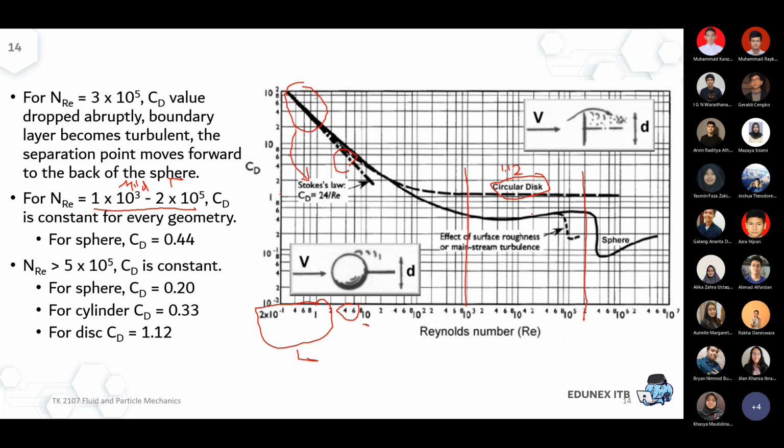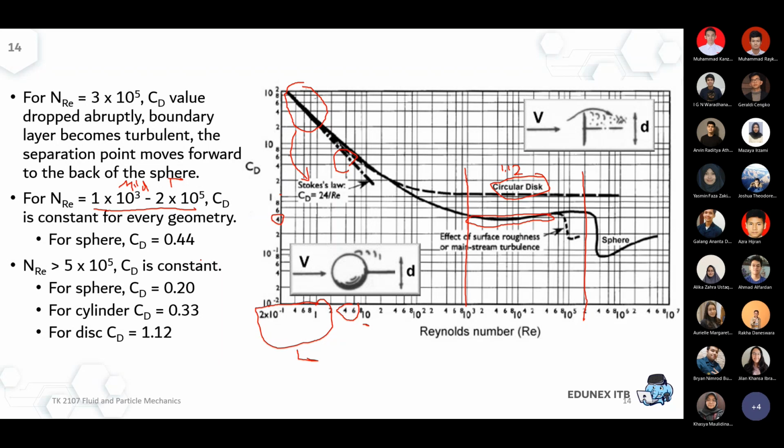But if I have a sphere, that will be somewhere in this region, and that is actually somewhere around 0.4 something. This is actually from Geankoplis, if I'm not mistaken.